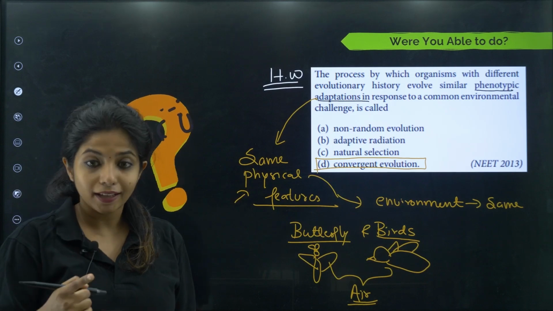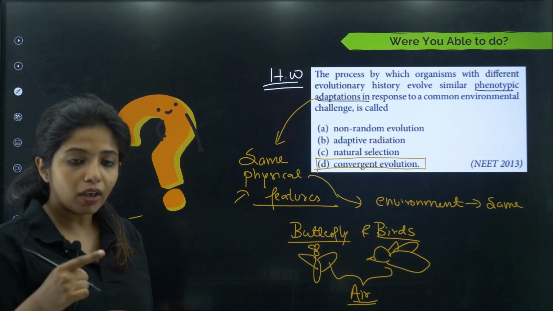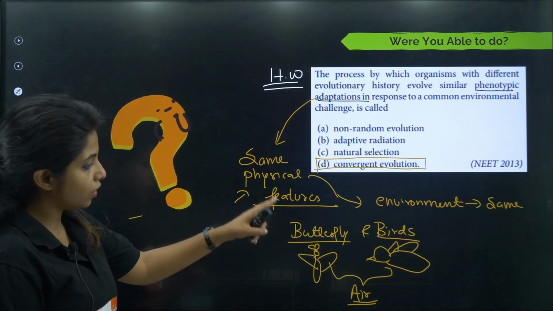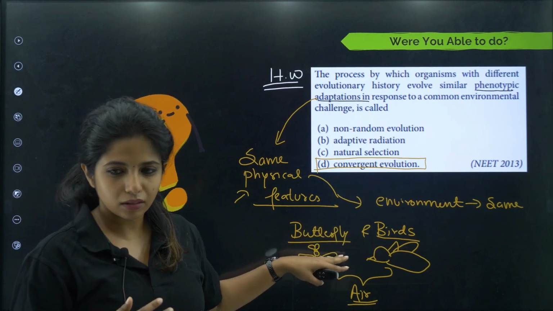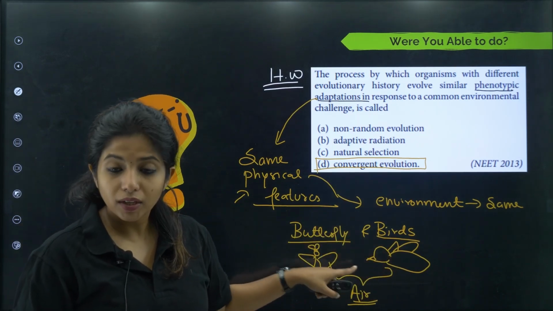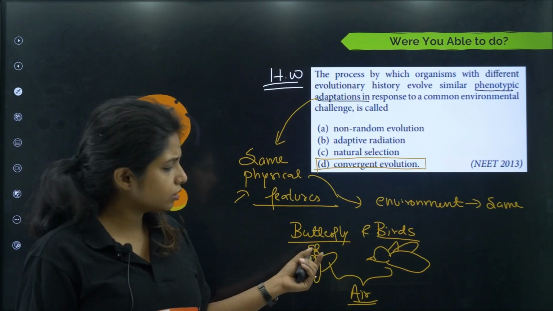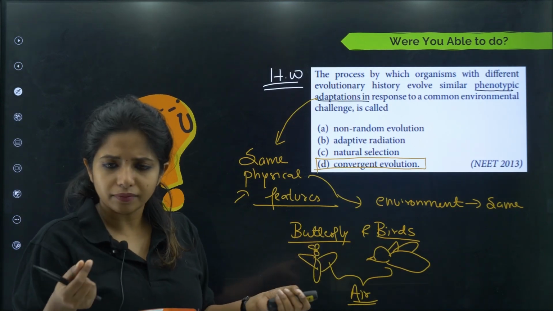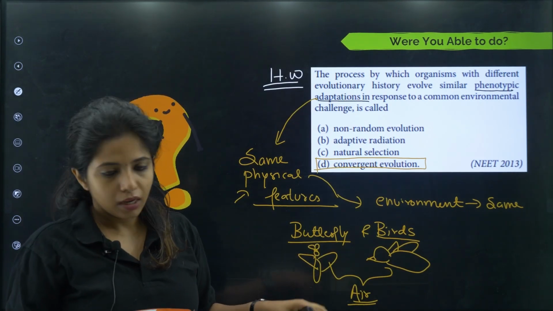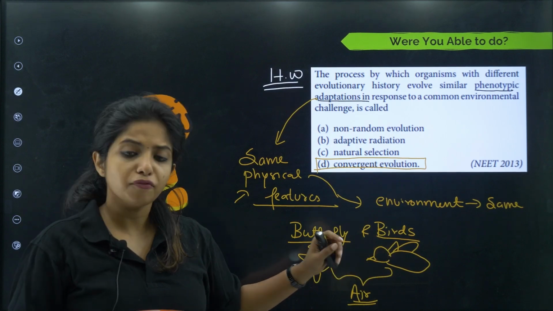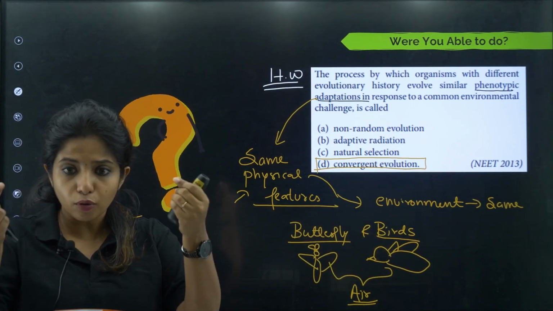Whereas on the other hand, over here you see physically this is a wing, this is also a wing, but do you think anatomically inside, the structure of a wing will be the same? No, children, this is papery. If you touch a butterfly, it won't be able to fly anymore. What about birds? Is it like that? No, they have feathers, they have bones also.